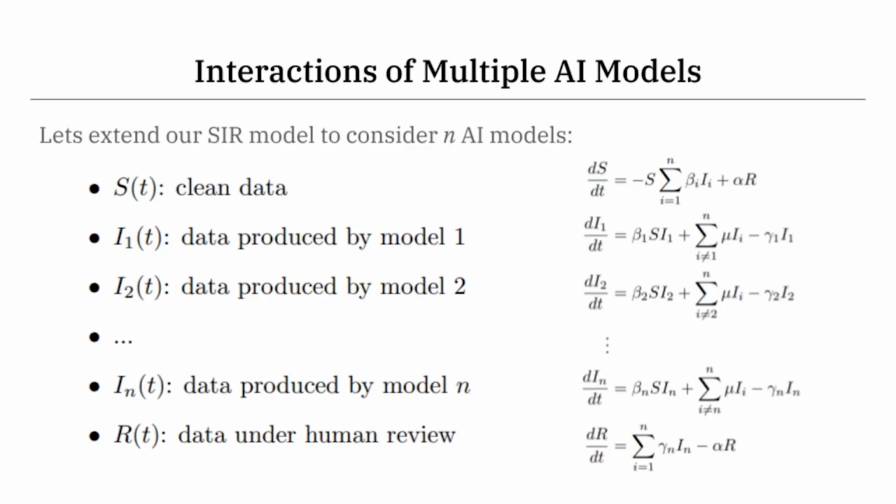In the prompt, we are asked to examine what happens when multiple AI models interact. To explore this, we are going to introduce additional infected compartments that represent AI models trained on previously generated data. So now we have I1, I2 through IN. We are also going to introduce this new constant, mu, which is the interaction rate, how much each model reuses each other's output. On the right here, we have the differential equation form. This is a general form, so that we have n plus 2 number of equations.